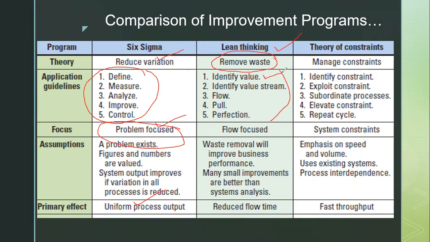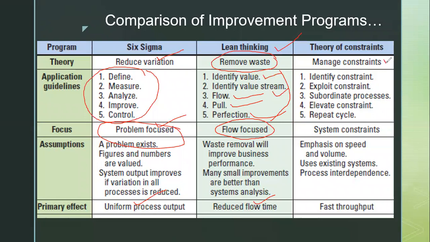That means identify the customer requirement, then value stream, meaning map the process from one step to another, then make the process a continuous flow, meaning make the product flow continuously, then produce from a pull perspective, meaning when the customer needs it instead of push, and then try to get perfection. So this program is all about focusing on the flow of the product and reducing the lead time, meaning the manufacturing lead time or the flow time.